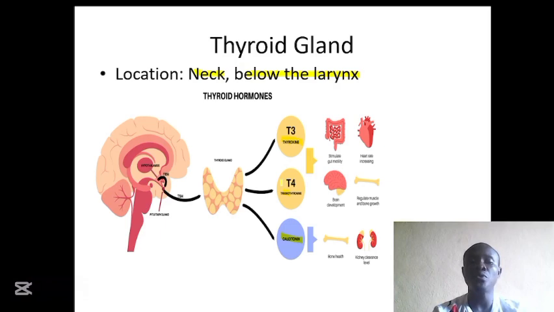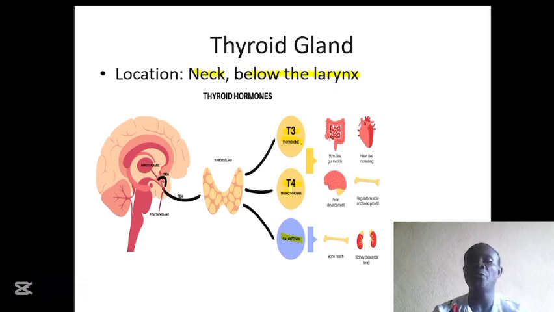The body produces more of T4 than T3. It produces 90 to 95% of T4 and just 5 to 10% of T3. But the body prefers more of T3 than T4 because T3 is biologically more active than T4.